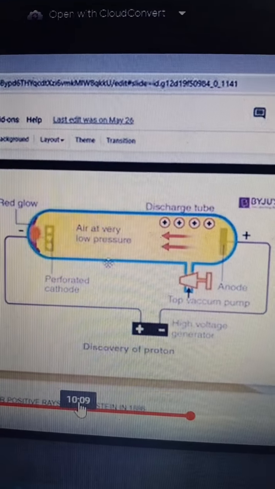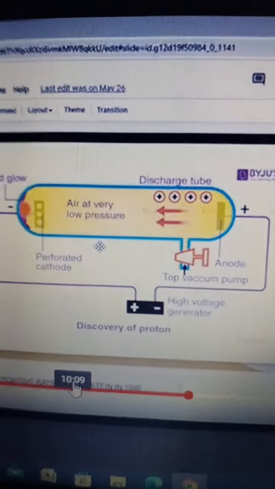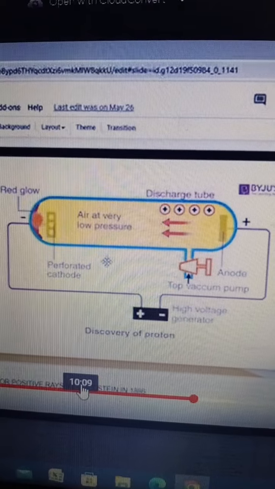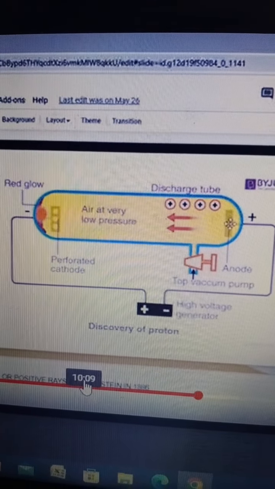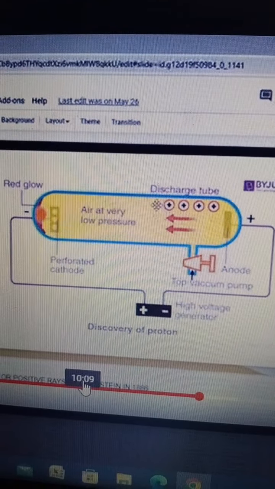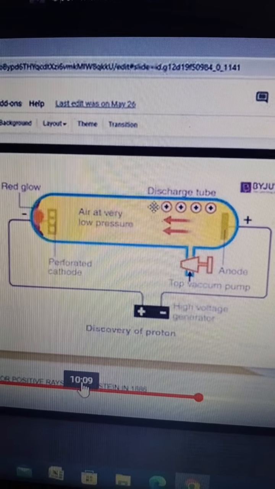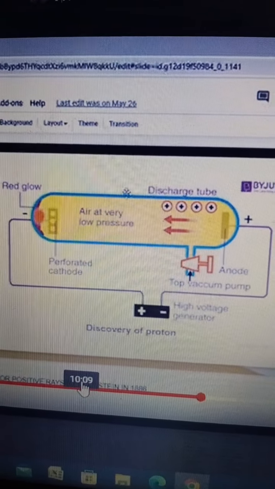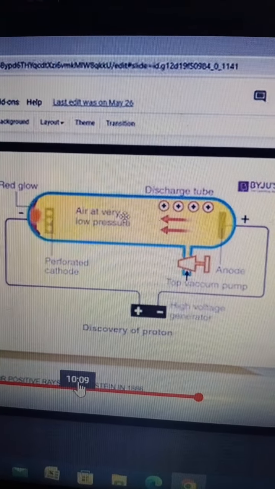When electric current was passed at high voltage, what was observed is that anode rays are produced from positive charge. Anode rays are produced as a result of the knockout of electrons from the gaseous atom. It's clear.